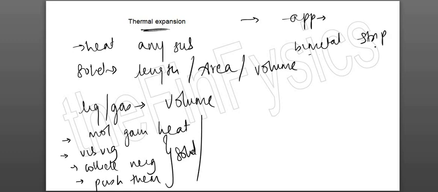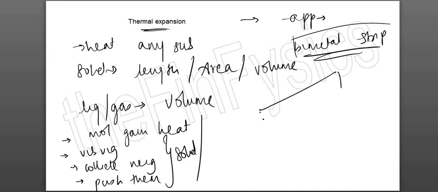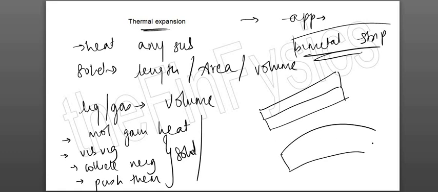Bimetal strip, which is also very important. So you have two strips of metals having different expansion, different rate of conduction. So when you heat them, the strip bends. It can bend in any direction depending upon what metals you are using. Just remember, the outer strip, if it is bending more, its expansion is more.